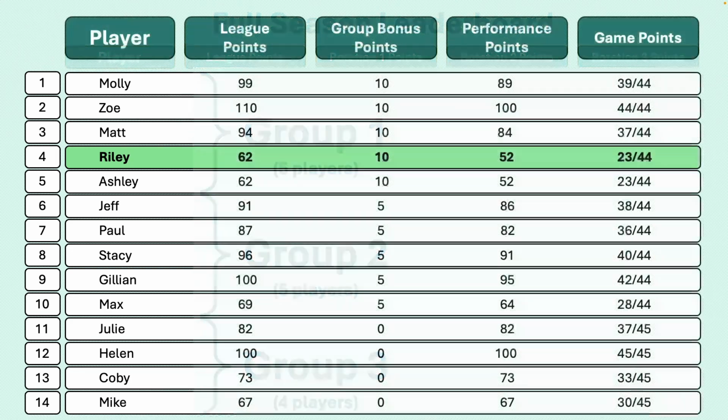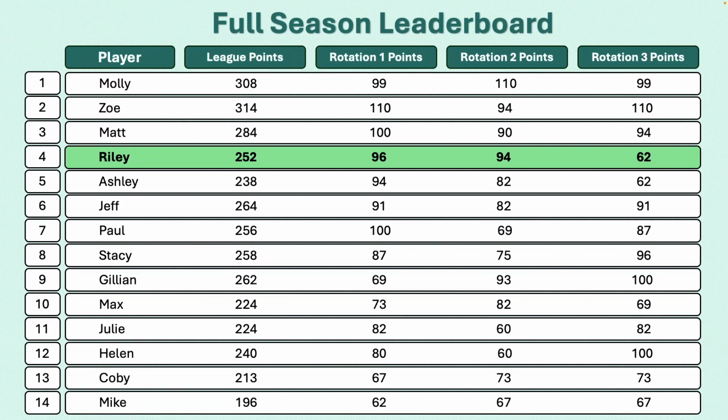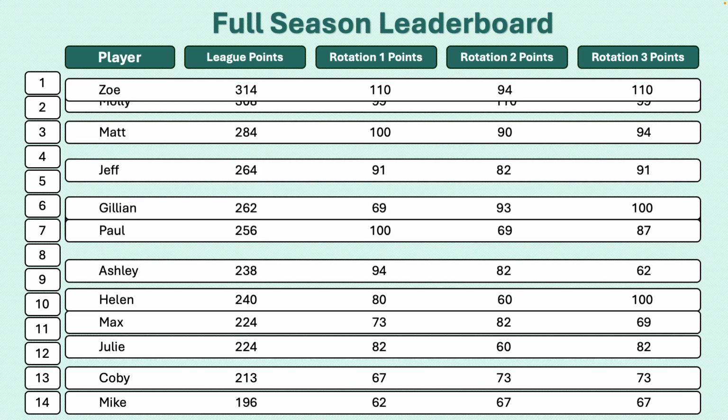As you can see, Riley again earned 10 bonus points for playing in Group 1. They had a very rough night and only scored 23 out of a possible 44 points, earning them 52 performance points. In total, they received 62 points on the overall league leaderboard for this rotation. After 3 rotations, Riley has earned 252 points. When the leaderboard is updated, they fall down to 8th place.